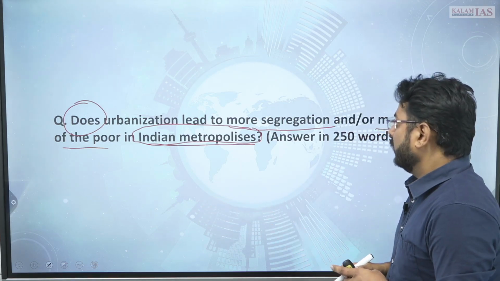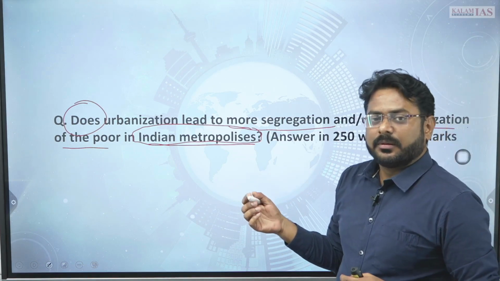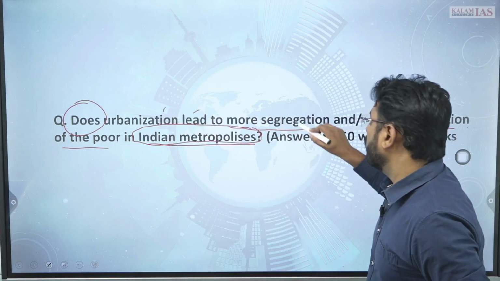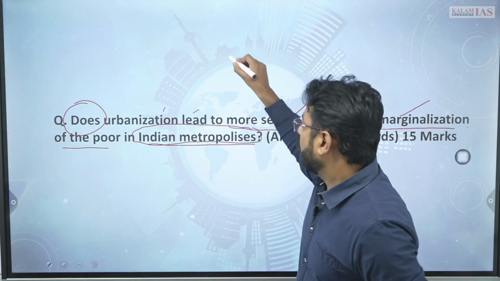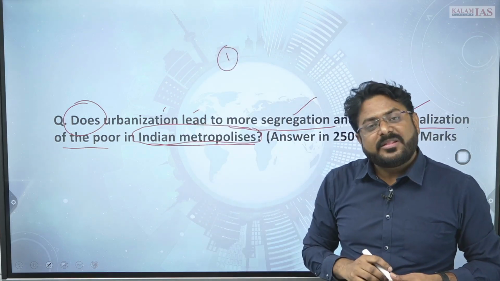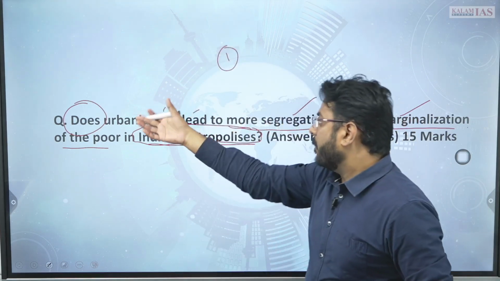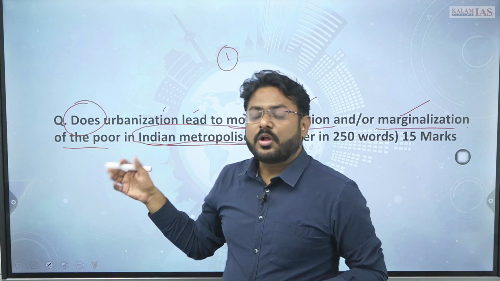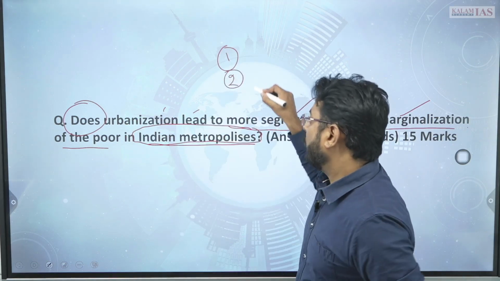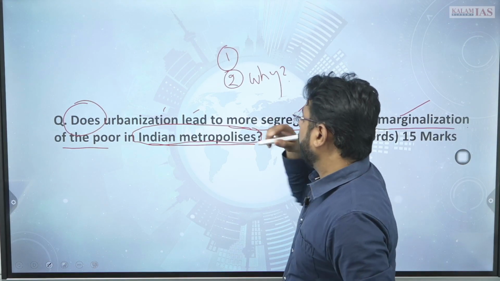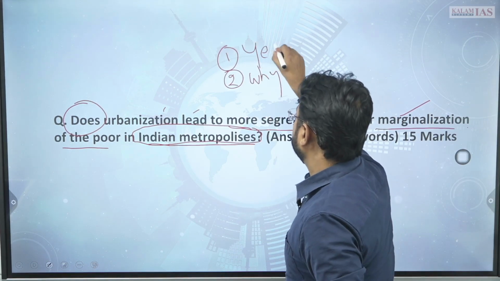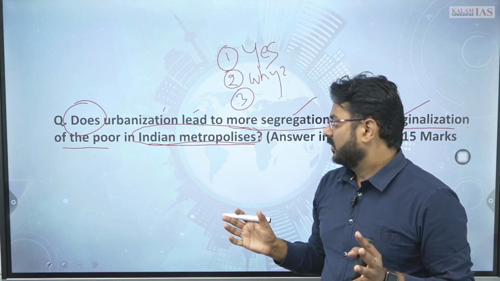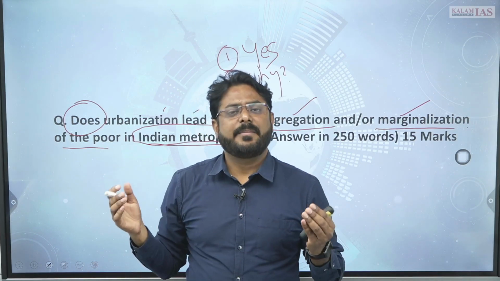So you can discuss. One part will be that yes, urbanization is leading to more segregation and marginalization. Along with that, another thing will be coming. If marginalization and segregation is happening because of urbanization, then why is it happening? The why part. Okay. First part is yes. Third part, does it happen regularly?